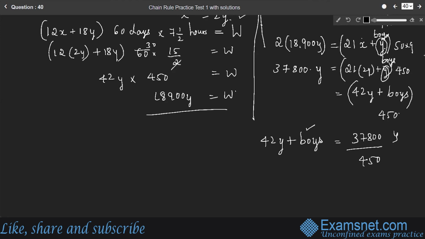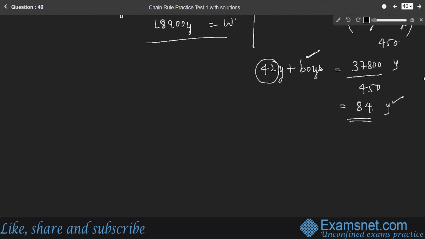So you will get 84Y. Just neglect this Y here, right? So along with the 42 boys, some more boys are required. What is that number? 42 more boys are required, so that the total becomes 84, right?